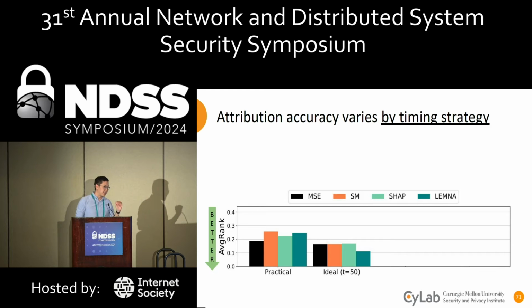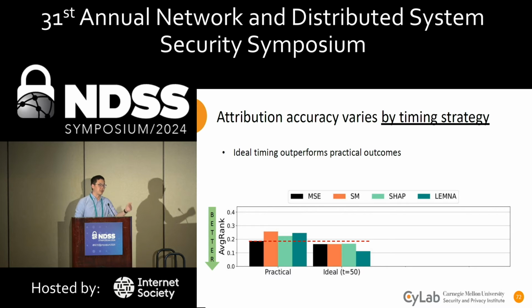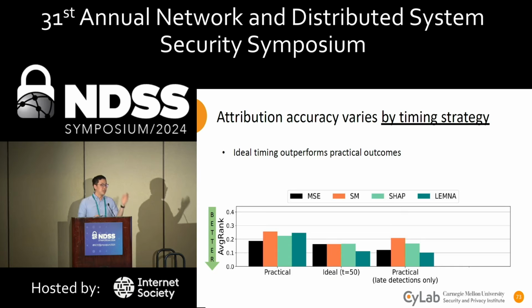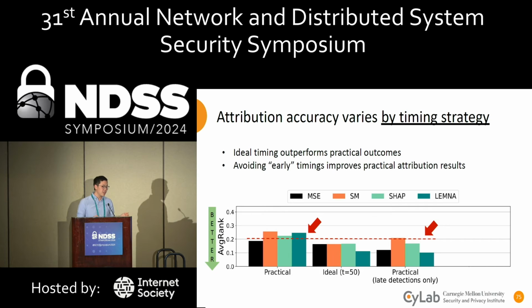We first find that this ideal strategy, so attributing the 50th second of every attack, actually outperforms practical outcomes. And this is because of this timing example that I just showed. But thinking a little further, if we were to take these early cases where the input windows contain some benign data and filter these out, this is what we're calling late detections only, then the average rank would actually improve. So for every method, by just removing these early timing cases, explanations or attributions perform better. So by avoiding these early timings, you can improve practical attribution results.